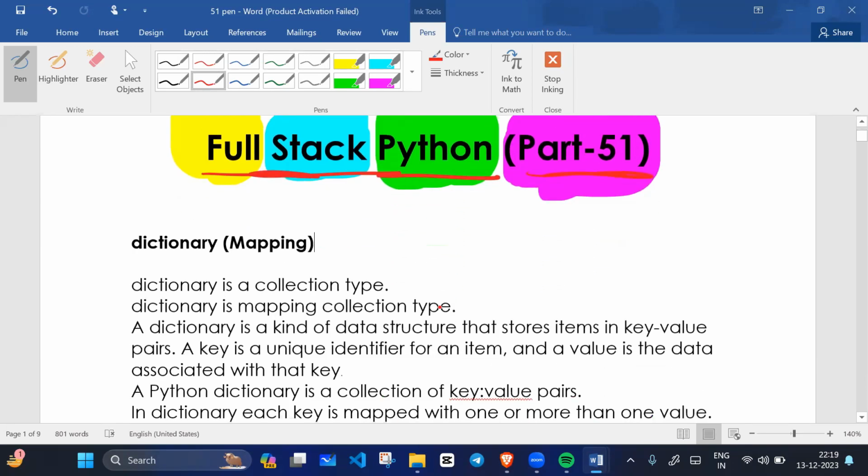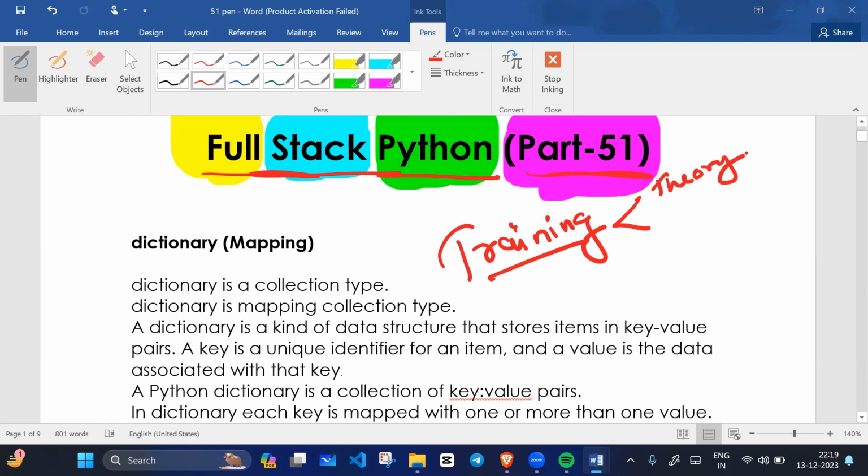So this is a training course. This is not just a video. Why am I saying this is a training course? Because we are learning theory in depth. We are not ignoring theory. We are learning theory in depth as well as programs, including logical programs. That's why I'm saying this is a training course, not just a video.